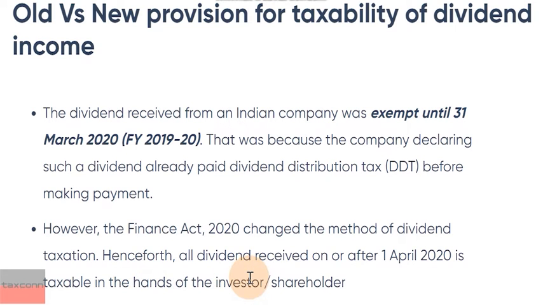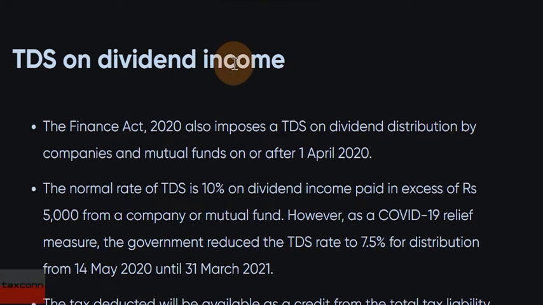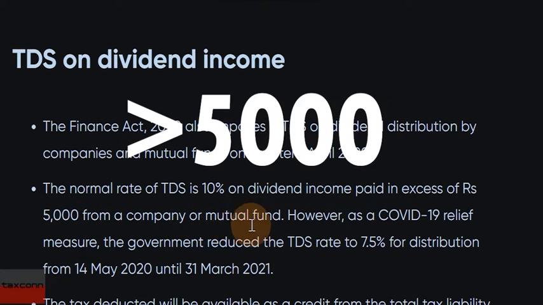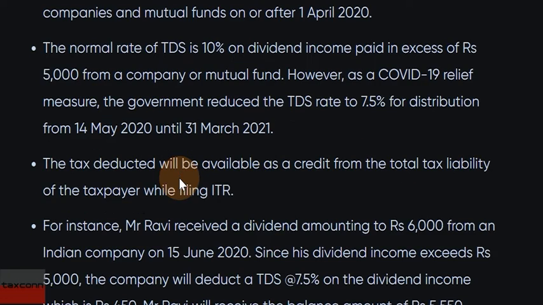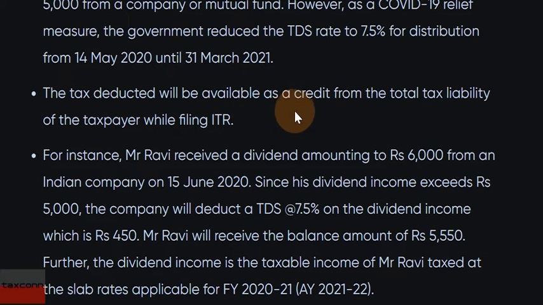hands of the shareholder. Now the provision has changed and the companies have to deduct TDS at the rate of 10% if the dividend paid by them to the individual investors is more than 5,000 rupees in a financial year. And a 2.5% relief was available during the COVID period with effect from 14 May 2020 until 31st March 2021. The tax deducted will be available as a credit from total tax liabilities.